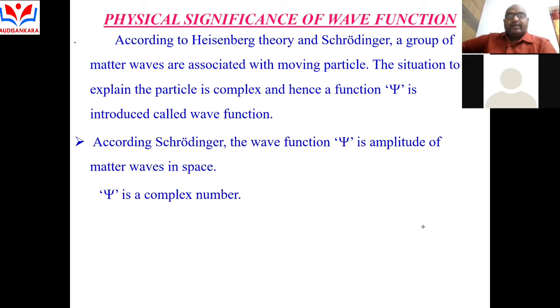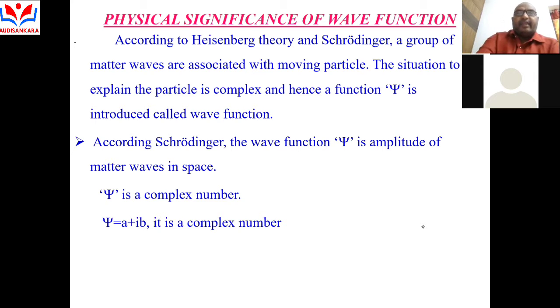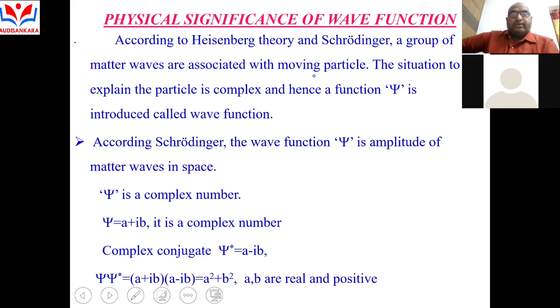Psi is a complex number and psi star is its complex conjugate. Psi is equal to a plus ib. It is a complex number where i is called the imaginary unit, where i square is equal to minus 1, so i is equal to root minus 1. And the complex conjugate, psi star, is equal to a minus ib, where a and b are positive real values.